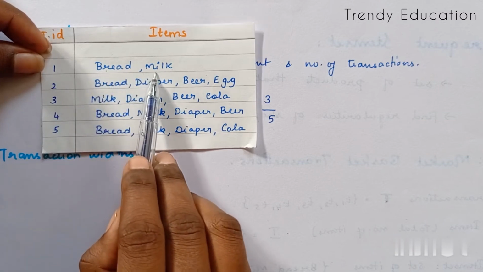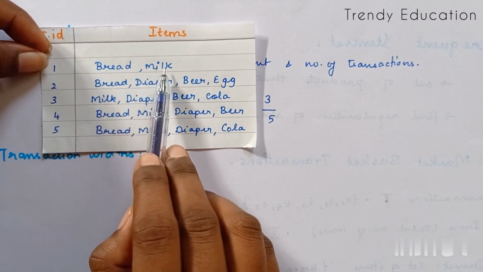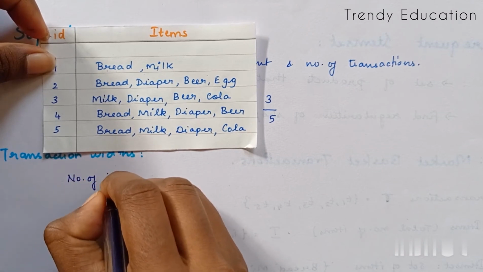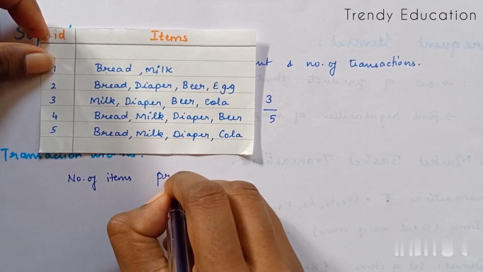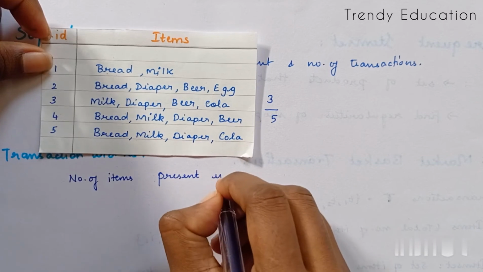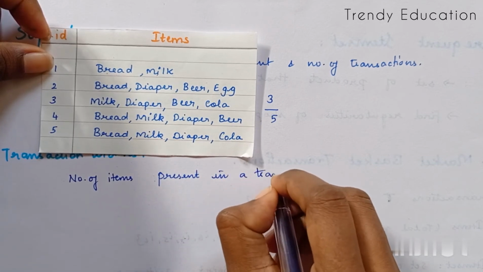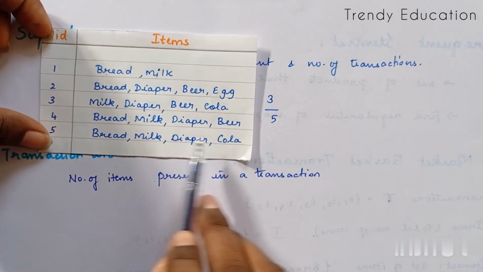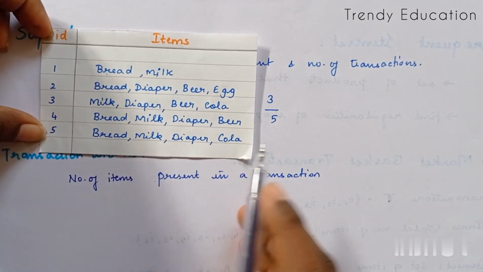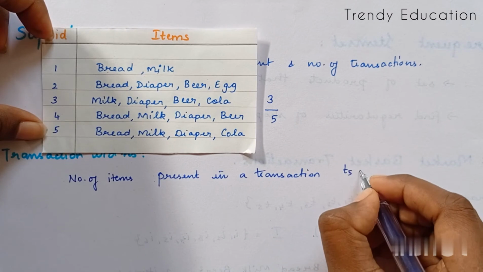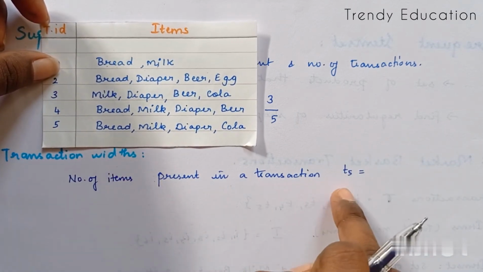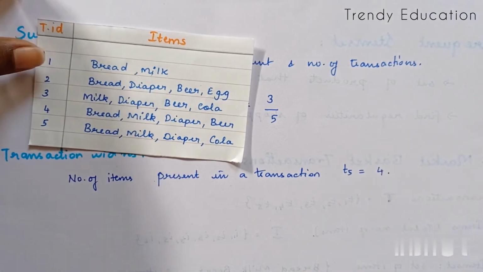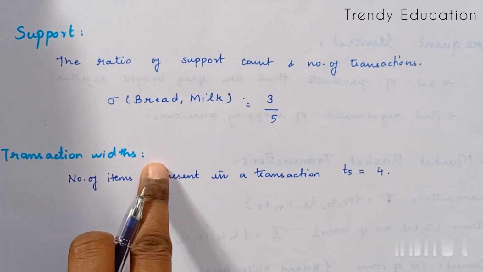There are 2 items, so the transaction width is 2. In T5, bread, milk, diaper, cola, there are 4. So the transaction width of T5 is equal to 4. This is how we calculate the transaction width.